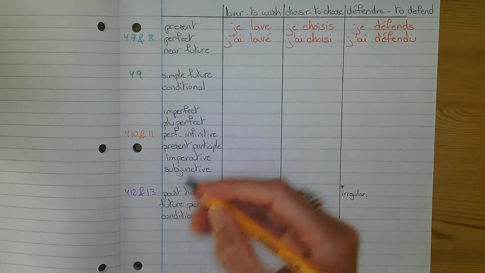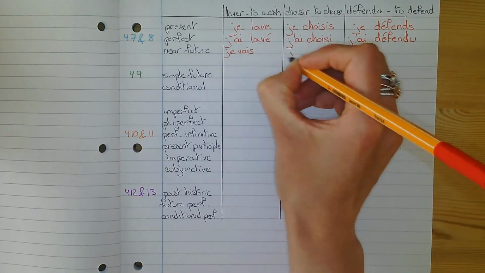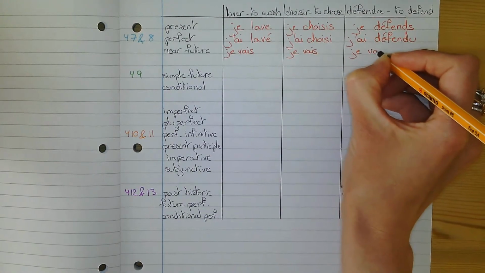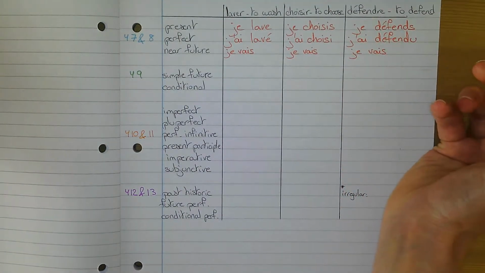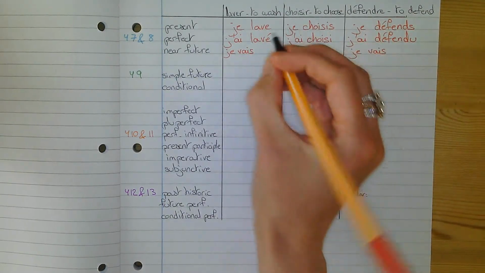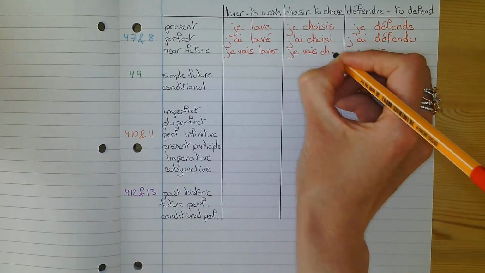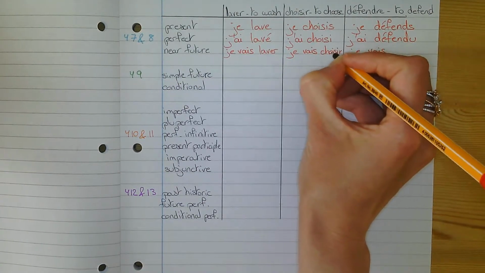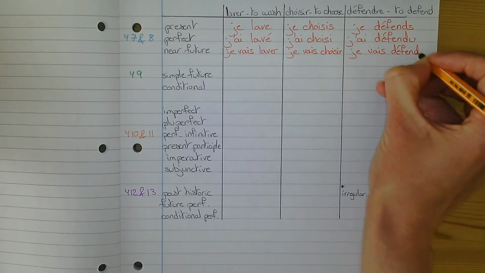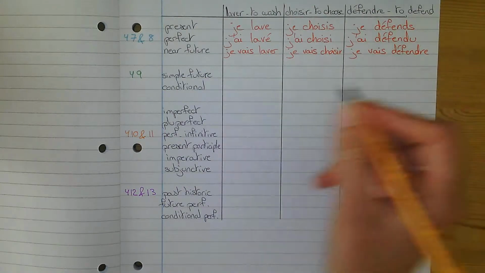Near future, you want to say I am going to wash, I am going to choose, I am going to defend. So you start by writing I am going everywhere. Je vais. And then to wash, to choose, to defend, it's exactly what you have written here each time. So all you need to do is to copy the infinitive. No need to take off or change anything here. So that gives you je vais laver, je vais choisir, je vais défendre.